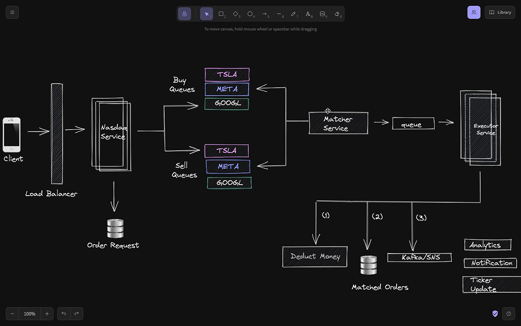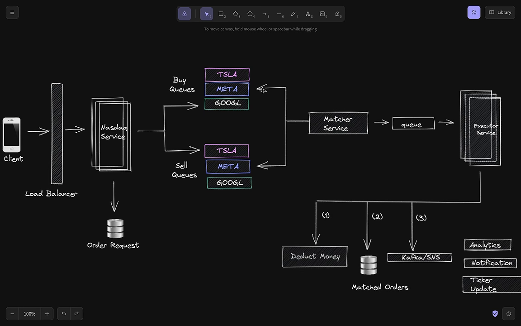And for each of the queues, we have, let's say, two or three matcher nodes that are continuously pulling from that queue and seeing what all orders we have. Let's say we have two matcher nodes that are just pulling from the Meta queue.